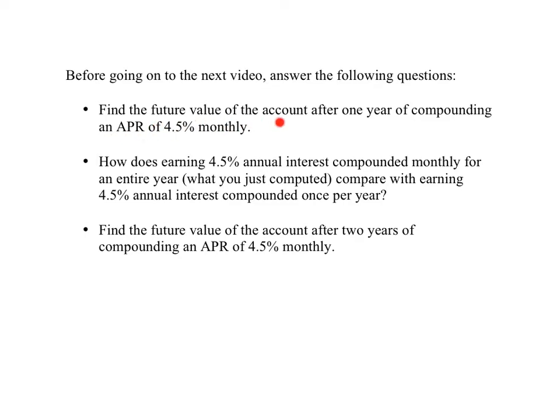Once you've found out the effect of a full year of this monthly compounding, how does earning 4.5% annual interest compounded monthly for an entire year, the thing you just computed, compare with earning 4.5% annual interest compounded just once? In other words, compare this new idea of a whole year's worth of monthly compounding to what we were doing before, when there was just 1 growth at the end of the year.